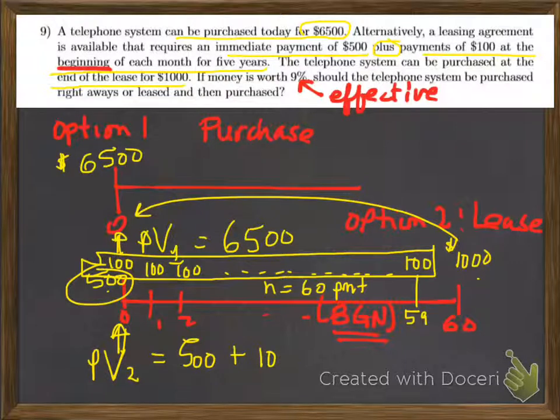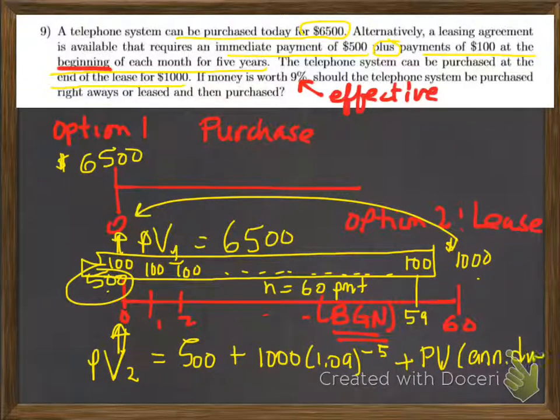So that's $1,000 discounted to today's date at 1 plus 9% per year for a discount period of 5 years, plus the present value of this annuity due. And I will work out what the present value is of the annuity due on the next page. And what I'm going to do then is compare that present value of option 2 to the present value of option 1. Now let's go to page 2.